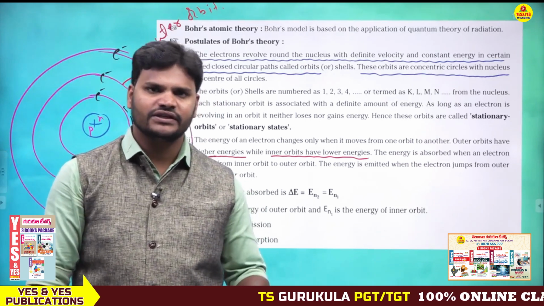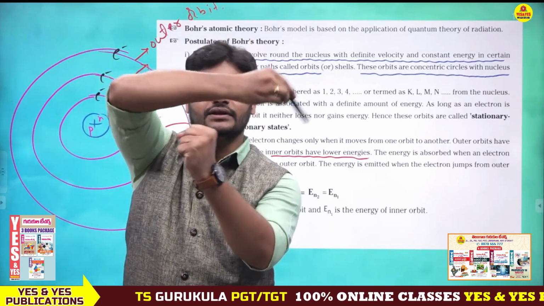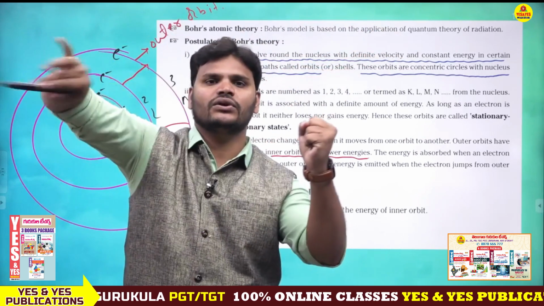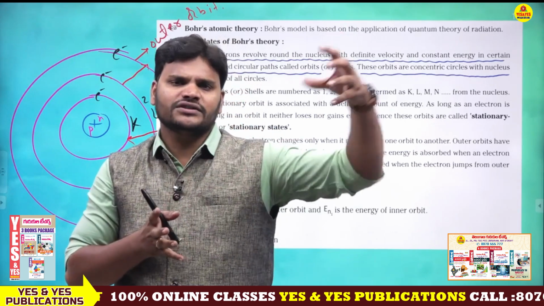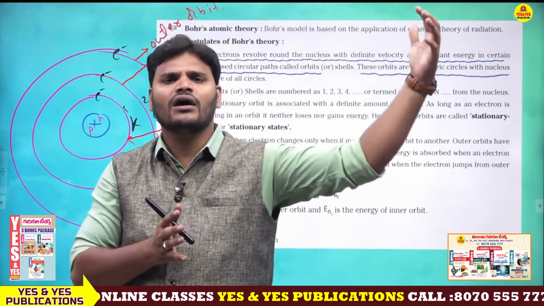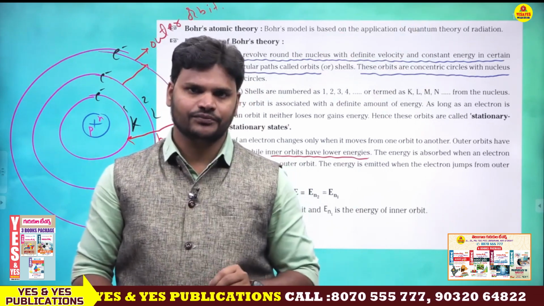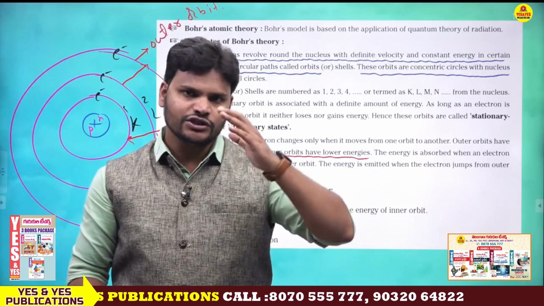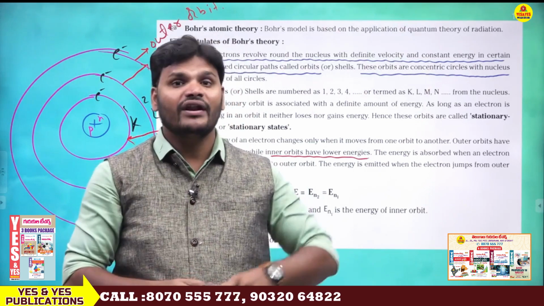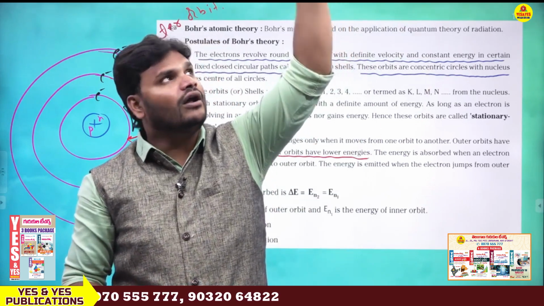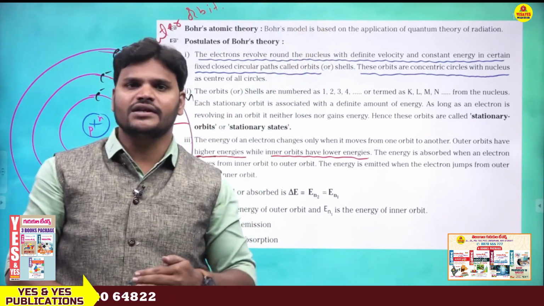So ultimately what I want to say is, this is the nucleus, this is the first energy level, this is the second energy level, this is the third energy level, this is the fourth energy level. Generally outer orbits have more energy, whereas inner orbits have less energy. Are you getting my point? So when an electron jumps from a lower energy level to a higher energy level, energy will be absorbed. When an electron falls back from a higher energy level to a lower energy level, the energy